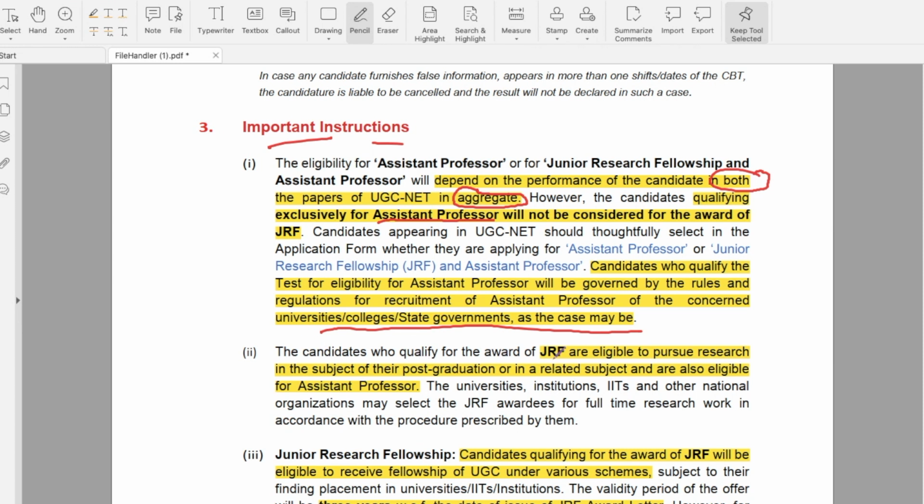And candidates who qualify JRF are eligible to pursue research in the subject of their post graduation or in a related subject and are also eligible for assistant professor. So if you get a JRF cutoff, then you are eligible for assistant professor as well as you are eligible to pursue research in the subject domain. The universities, institutions, IITs and other national institutes may select the JRF awardees for full-time research work.